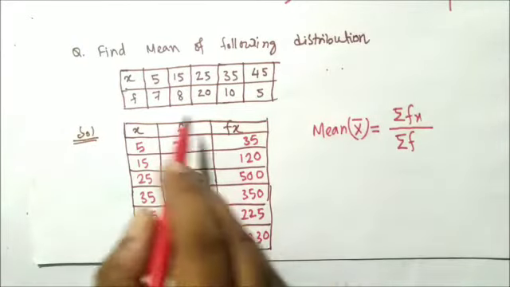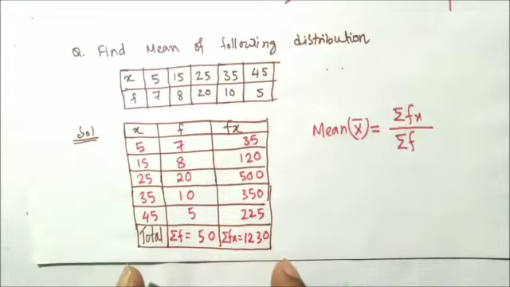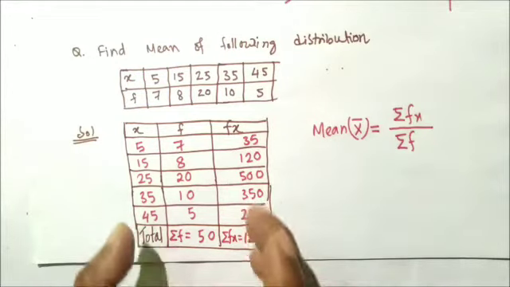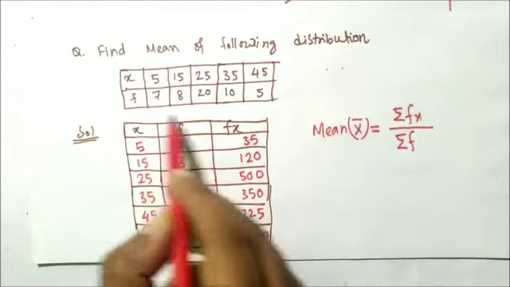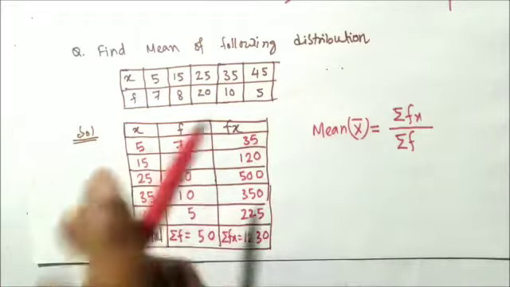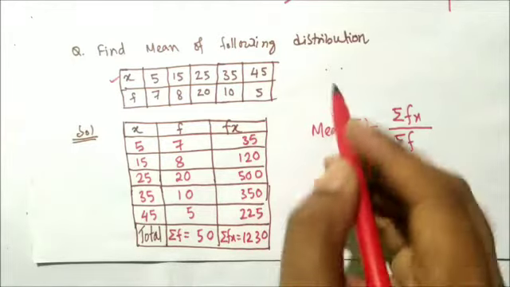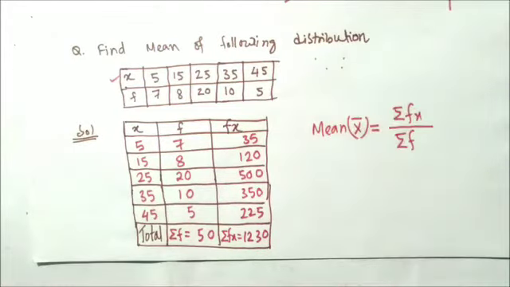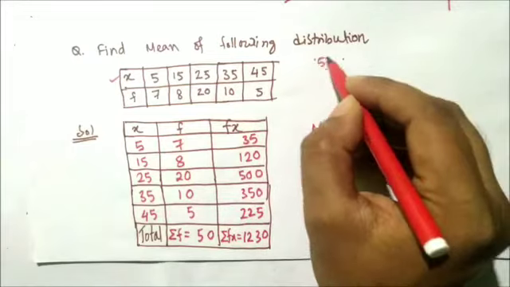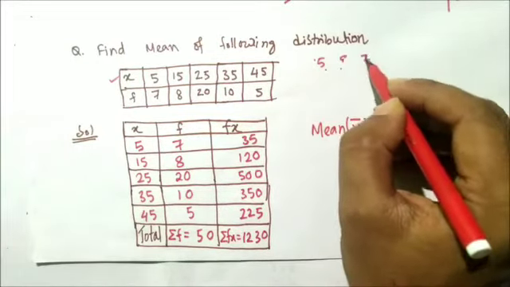Very simple. We have prepared the table. Have you understood the table? Again I'm repeating, these are the data which is given, and this x represents the observations. We have a list of data where 5 is coming how many times? 7 times.